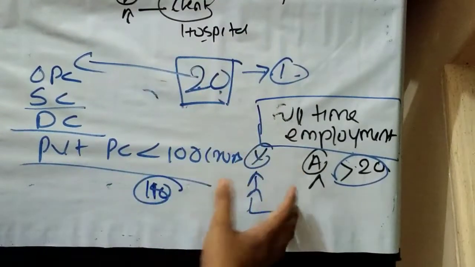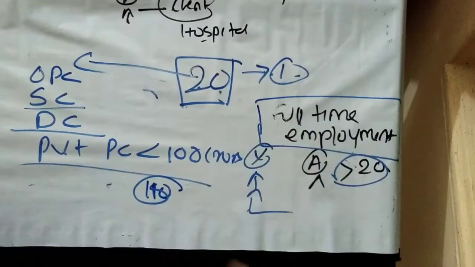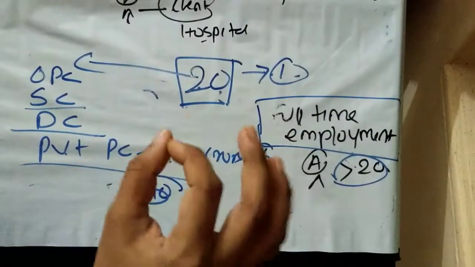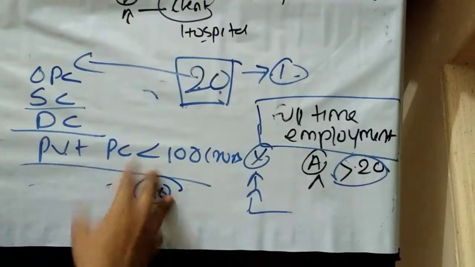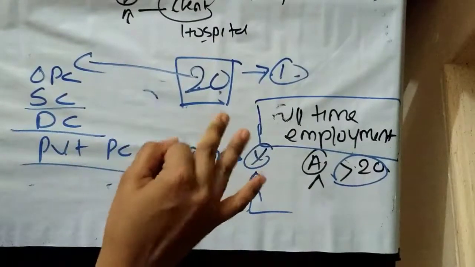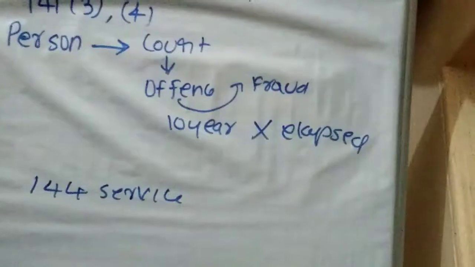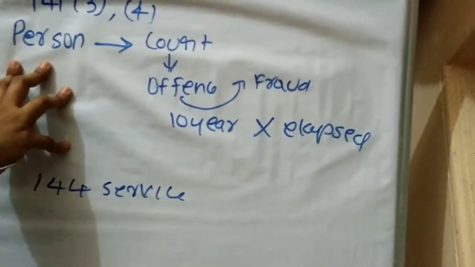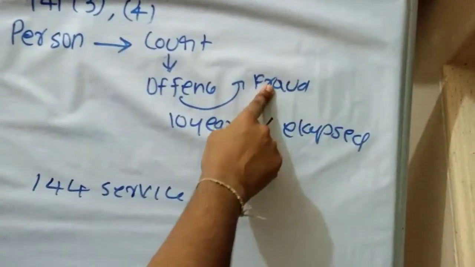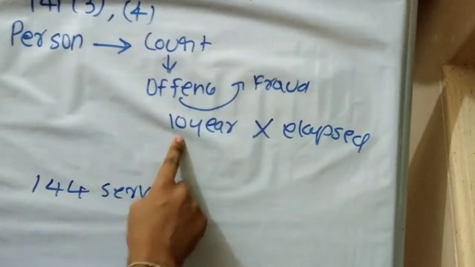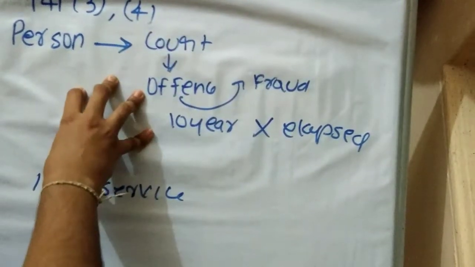Or a person who is in full-time employment elsewhere, or already appointed as an auditor in 20 companies, shall not accept appointment as an auditor of another company. But these 20 companies shall not include OPC, dormant, small and private company having a paid up share capital of less than 100 crore. Then, if a person has been convicted by a court for an offence involving fraud, and 10 years have not elapsed from the date of conviction, he is also disqualified from being appointed as an auditor of a company.